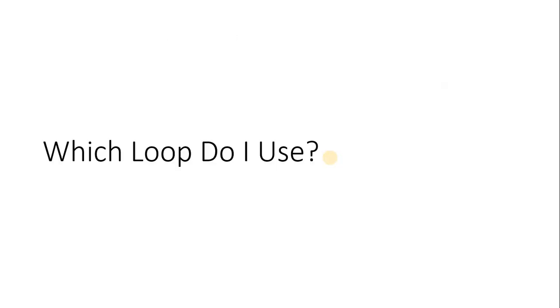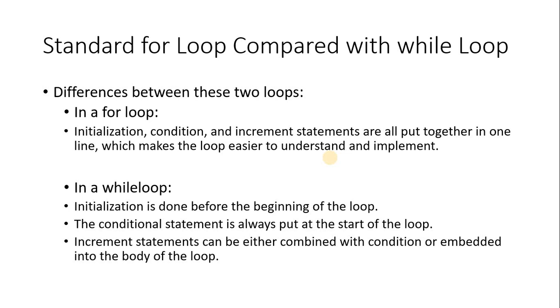And now we can think about the differences between the for loop and the while loop. For loop, as I said: initialization, condition, increment, everything is put together in the heading itself. In the while loop, we initialize the value before we begin the loop.